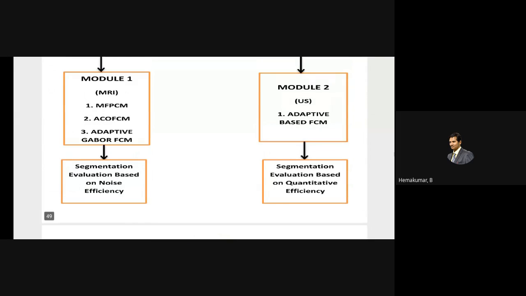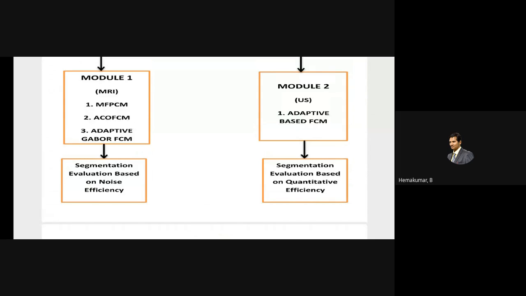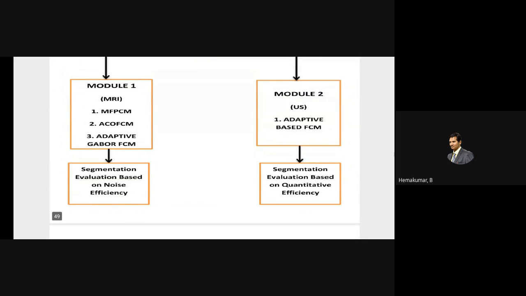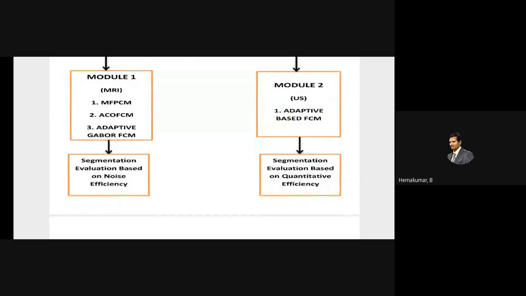These are all the techniques which I employed for the MRI images. And we also have module 2, which totally deals with ultrasound images. In this, I have used adaptive based FCM. It's a totally different thing. These are the two basic modules in which I carried out my research: MRI and ultrasound.